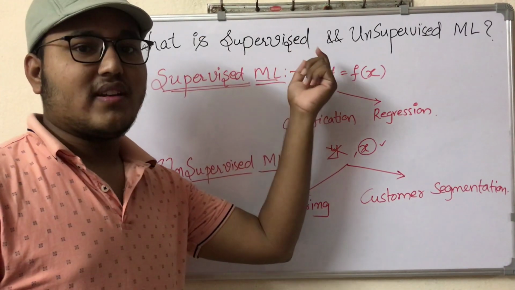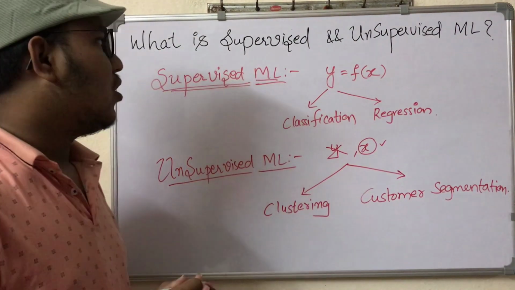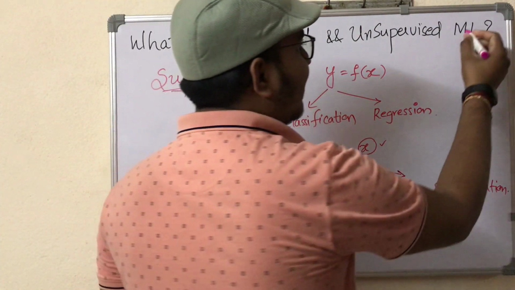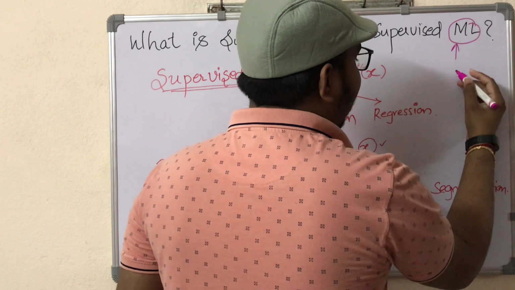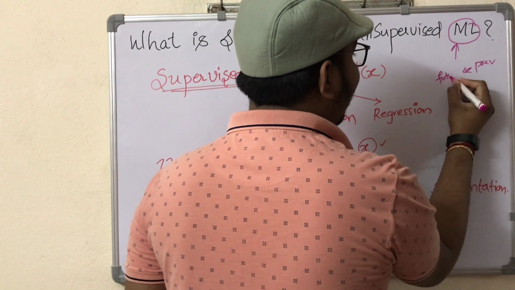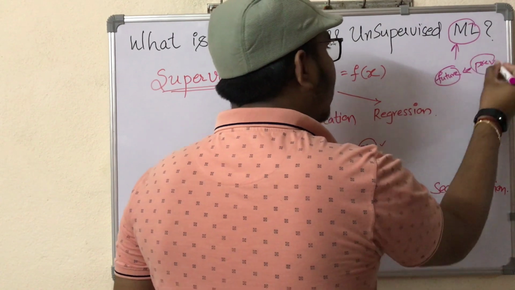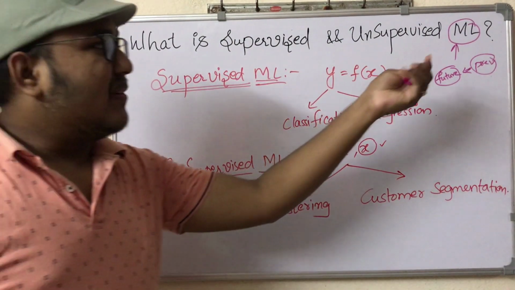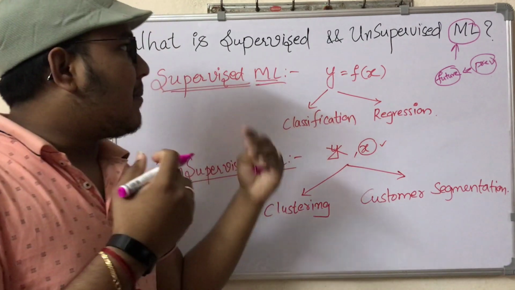What is supervised and unsupervised machine learning? As we all know, machine learning is a part where it takes previous data and predicts the future data. It will predict future values. Now this machine learning comes in different types.